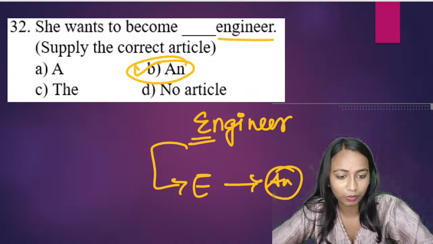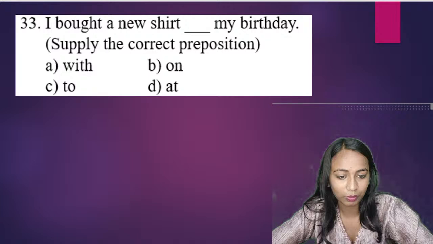Question number 33. The next one we have is: I bought a new shirt blank my birthday. Supply the correct preposition: with, on, to, it. I bought a new shirt blank my birthday. What will be the correct answer? First is Shlok, second is Sarvesh, third we have is Shriram. Good all of you. Next we have is Abhijit, Dash is also there.